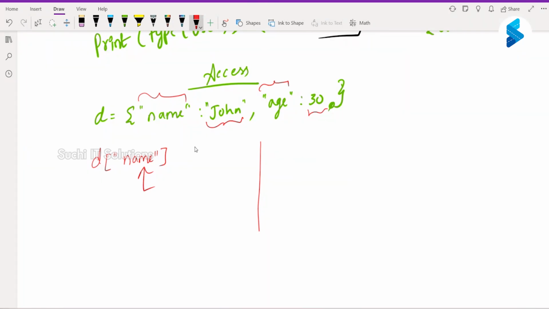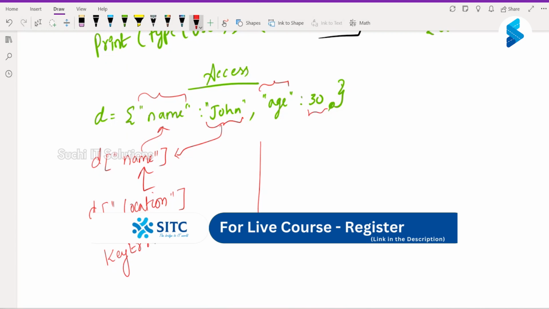Now, if the key is present, it is going to return that value. If the key is not present, right? Do we have a location as a key here in the dictionary? No, sir. In this case, it is not going to return any value, and it will throw an error. Which error? It will throw a key error.